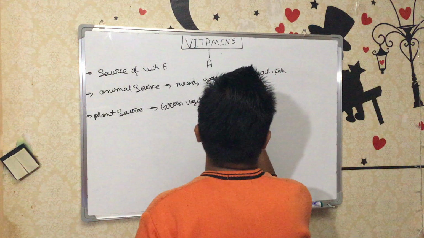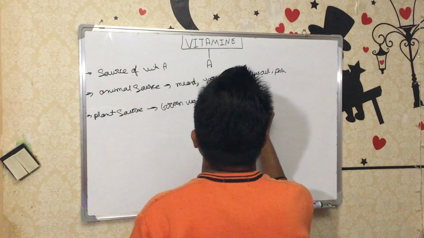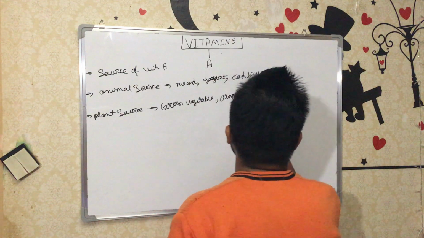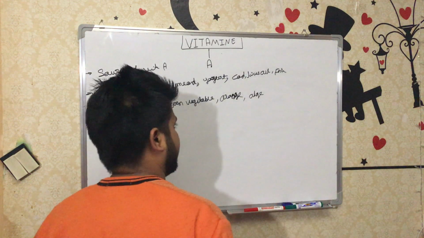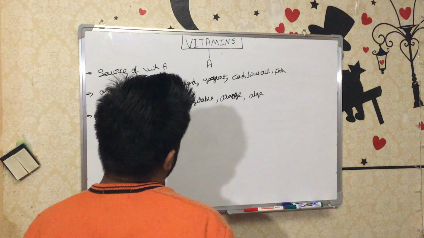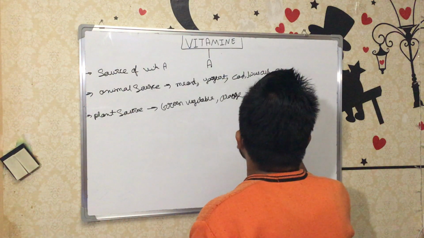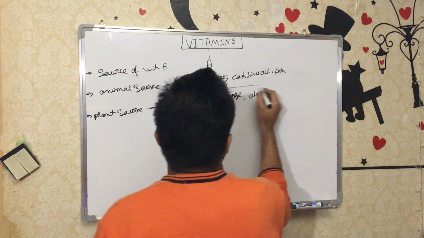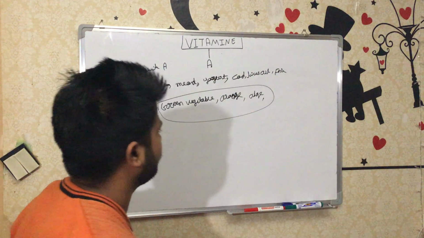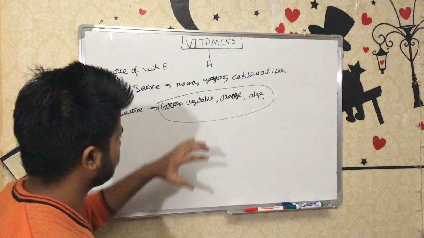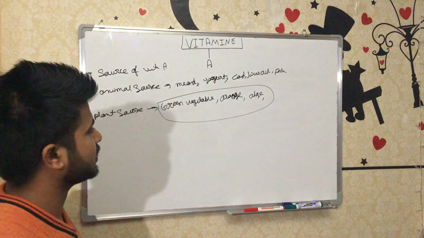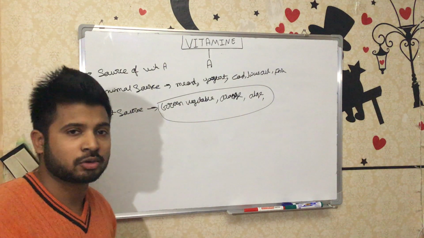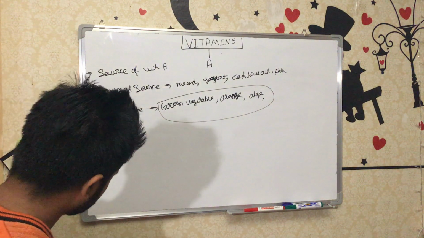Orange, and even algae, but algae we can't eat, though you have to know that algae also has vitamin A. As a shortcut, you can understand that all types of orange fruits, orange vegetables and green vegetables are very rich in vitamin A. So these are the sources.